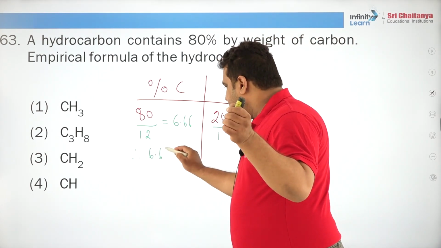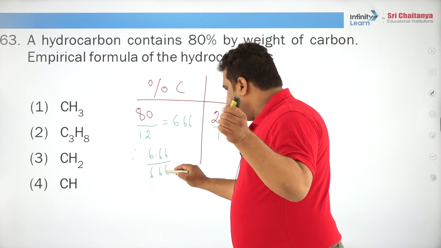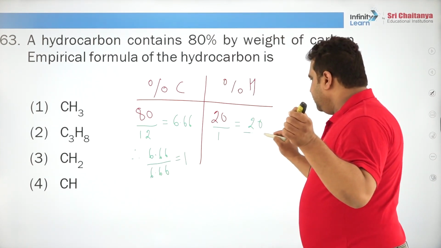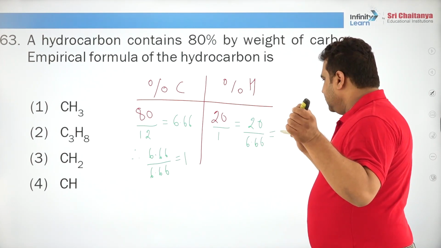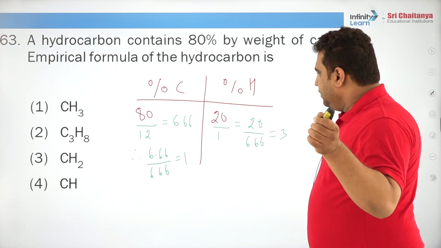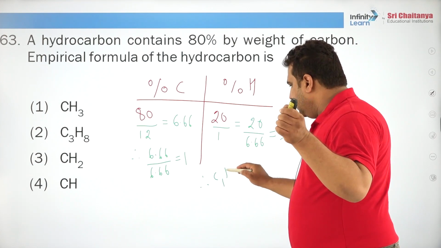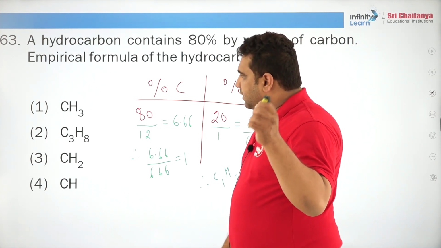Hence 6.66 by 6.66 is equal to 1, and 20 divided by 6.66 comes approximately to 3. That means it has 1 carbon and 3 hydrogen. So, your answer will be the first one.